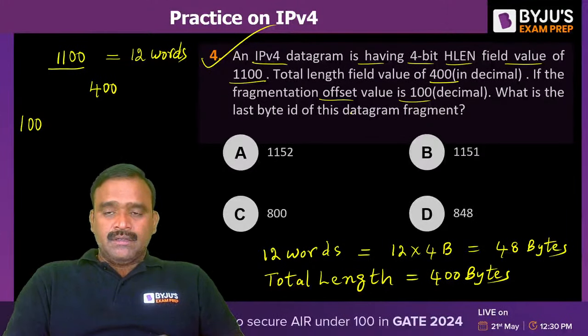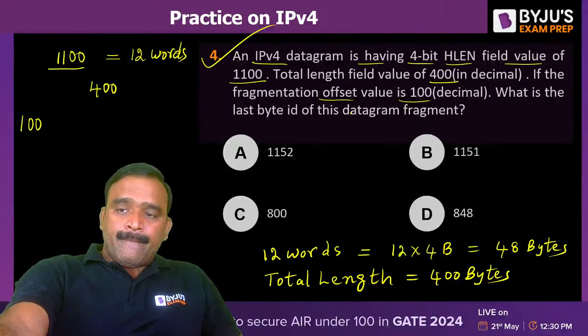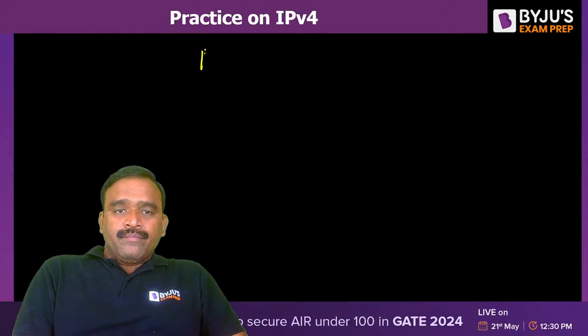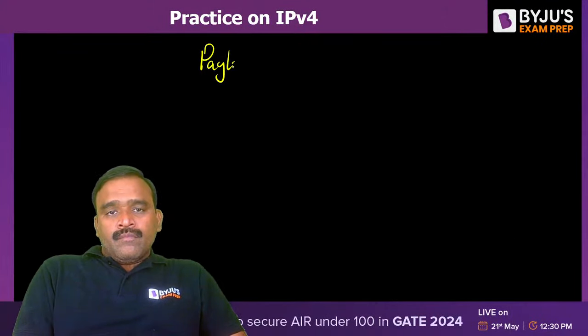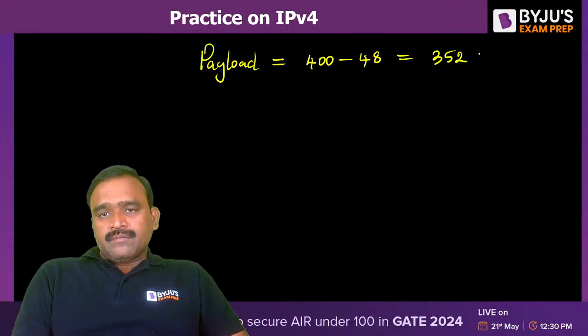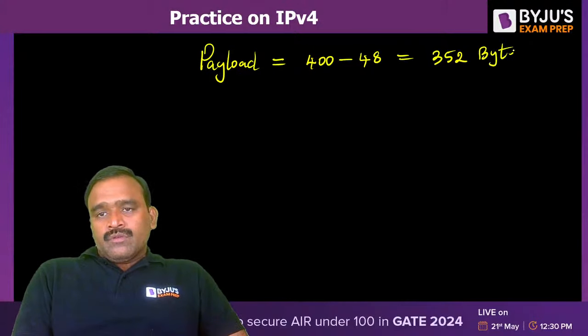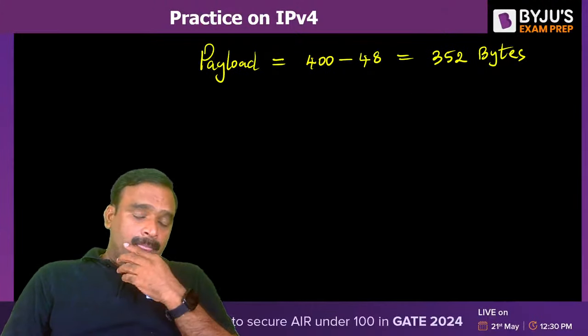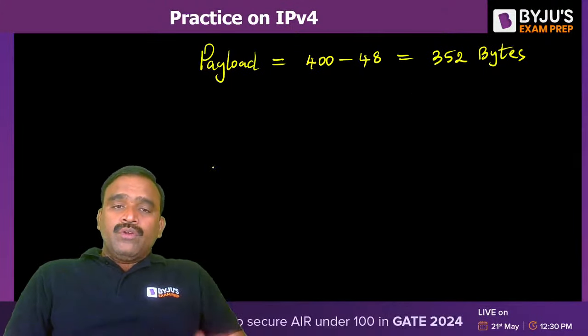Okay, that's great. So payload is equal to the total length field value minus the header length. So 400 minus 48 is nothing but 352 bytes. So 352 bytes is the payload. Agreed? Okay. Now we have to give the numbering.